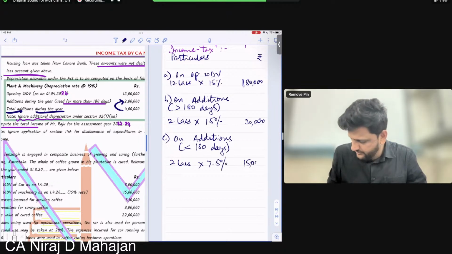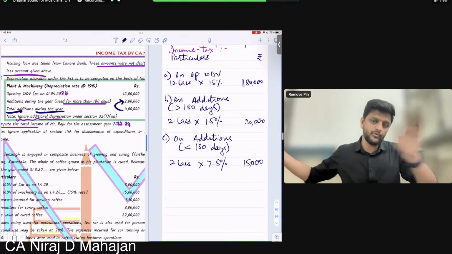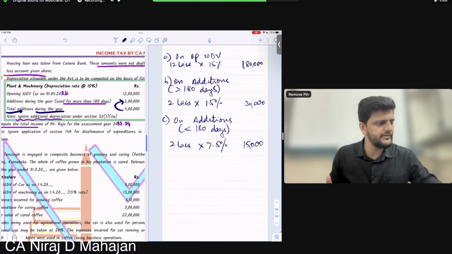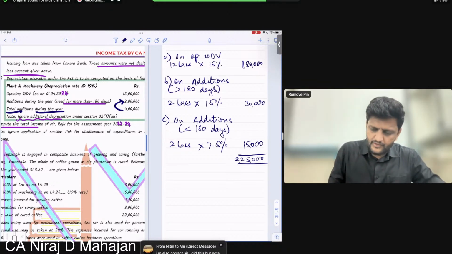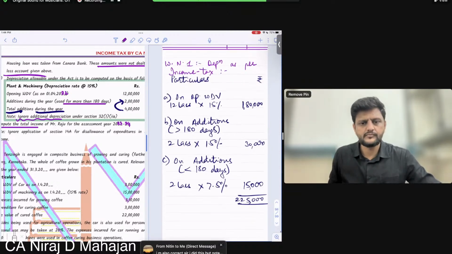Then total addition during the year 4 lakhs. Out of the 2 lakhs was put to use for more than 180 days. Therefore obviously remaining will be put to use for less than 180 days. Yes, 2,25,000. Clear till here? Okay.